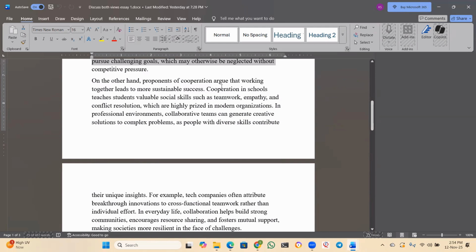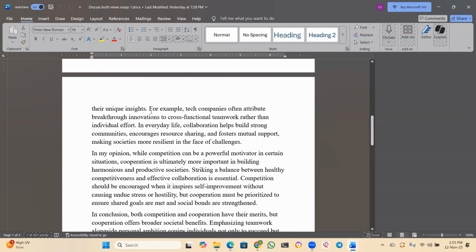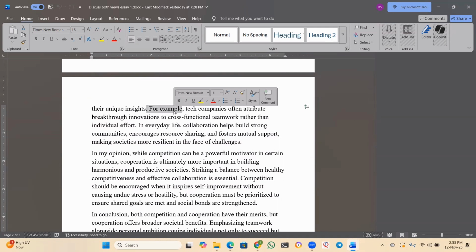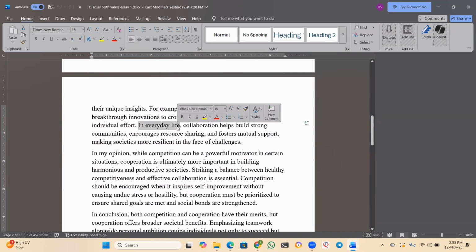And again, I thought, what is the advantage of having cooperation in schools? That's what I thought, and I presented the idea. Again, what is the advantage of having cooperation in professional environments? Then I presented the idea, and I gave an example here. This time I have changed the example for workplaces. In the previous paragraph, I gave the example for schools. Now here I gave the example for workplaces. That's how I managed. Then again, I came to everyday life. What is the advantage of having cooperation in everyday life?